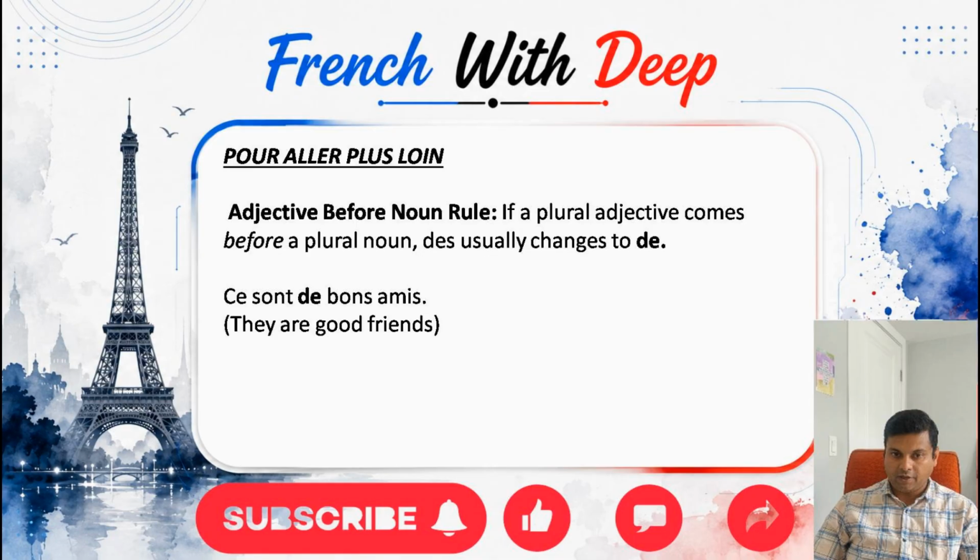Let us take an example. They are good friends. First of all, friends is ami, good is bon, and because it has an adjective before a noun, we'll be using de, not des. So we have ce sont de bons amis. Ce sont de bons amis. It means they are good friends.